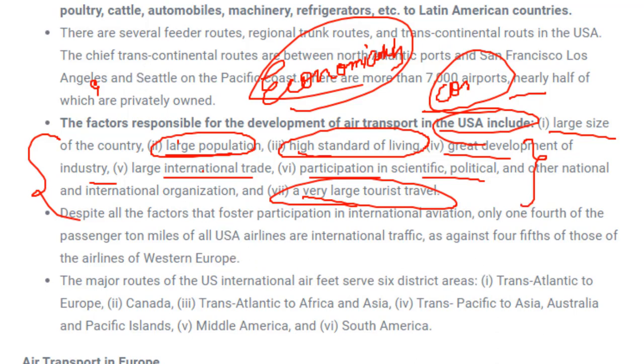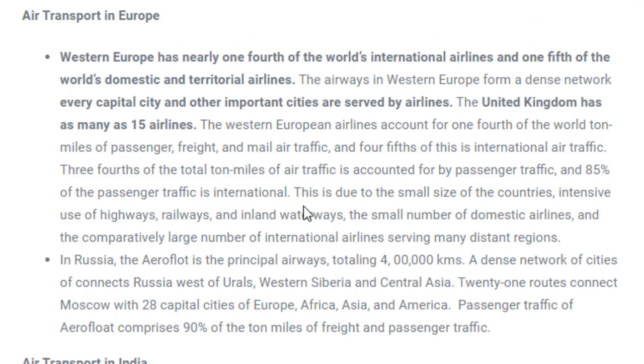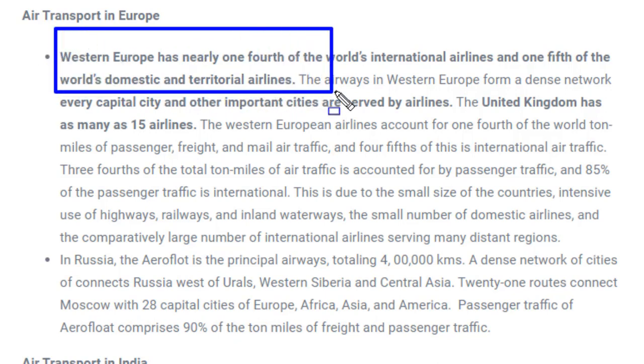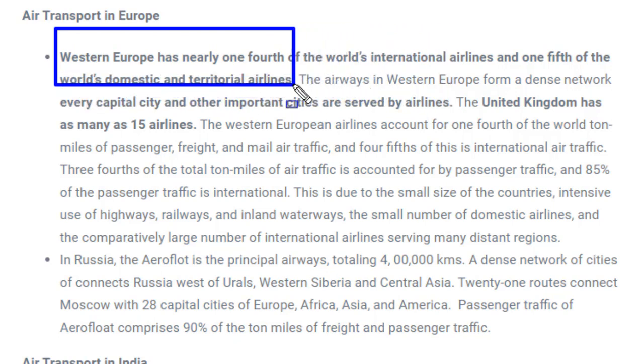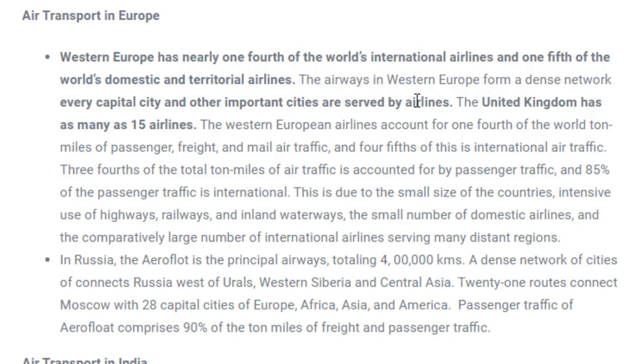Fine. Now, air transport in Europe. Western Europe has nearly a quarter of the world's international airlines and a fifth of the world's domestic territorial airlines. This is important factual information. The United Kingdom has 15 airlines, that means 15 airline companies are running there. So these are factual information about air transport in Europe.